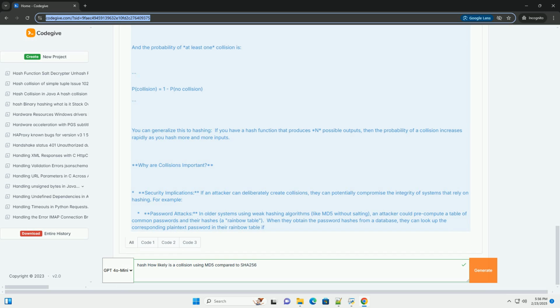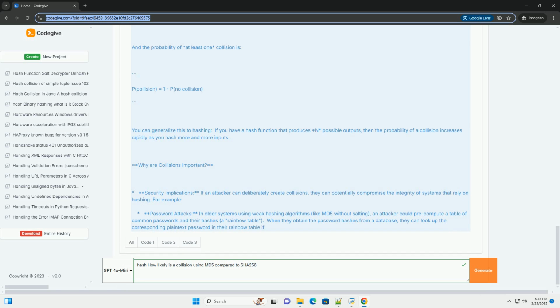HMAC, Hash-based Message Authentication Code. HMAC is a type of message authentication code, MAC, that uses a cryptographic hash function and a secret key to provide data integrity and authentication. It's used to verify that a message has not been tampered with and that it originated from a trusted source.